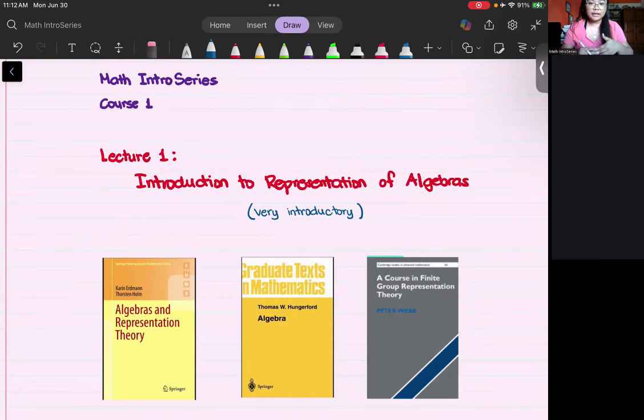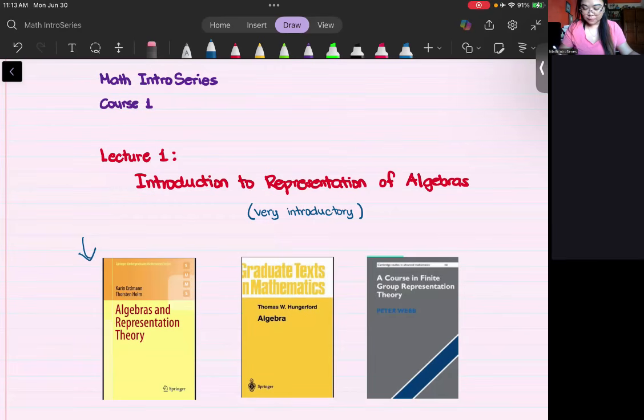So there are three references that you can find online. I think all of them are available without paying. I think, I'm not sure. But these are the three. The first one, this book here, is the most suitable, I would say, and complete if you want to learn the very basics of representation theory of algebras. It's a book by Erdmann and Holm, Algebras and Representation Theory.